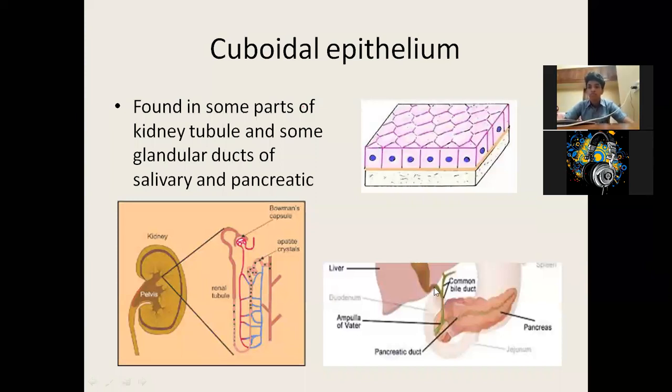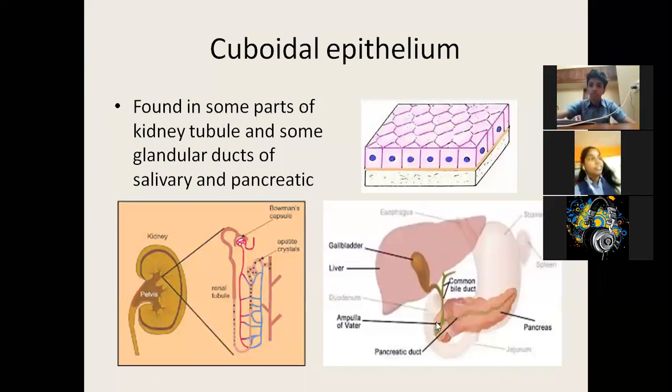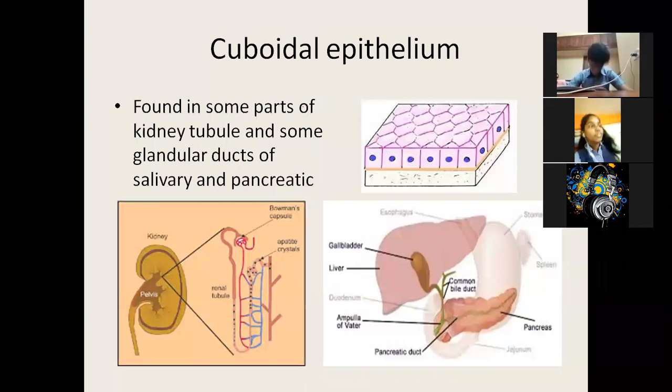This is your pancreatic duct. Okay, you can see the line. This is your pancreatic duct. It is a tube-like structure. So whatever hormones or chemicals are produced here will come through the duct. So this was about cuboidal.